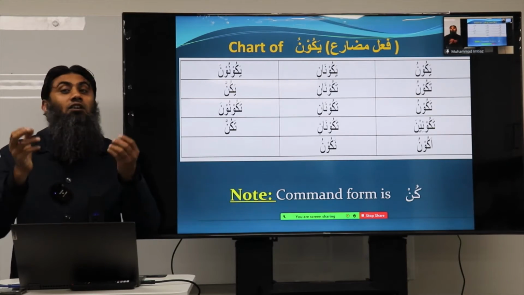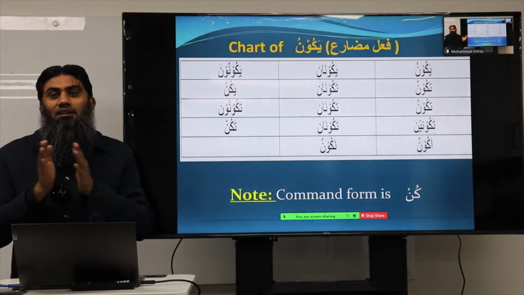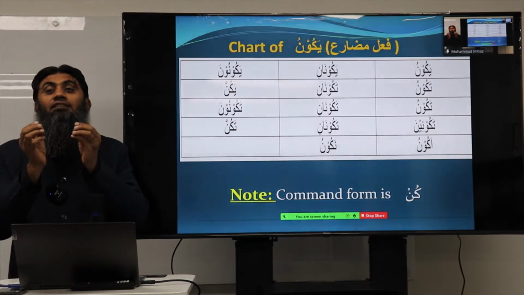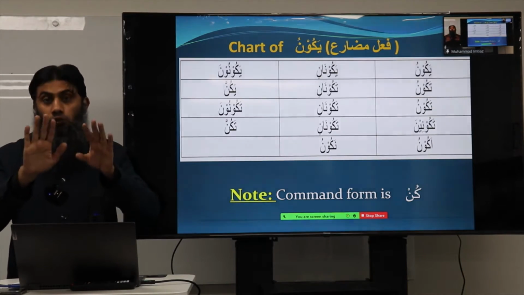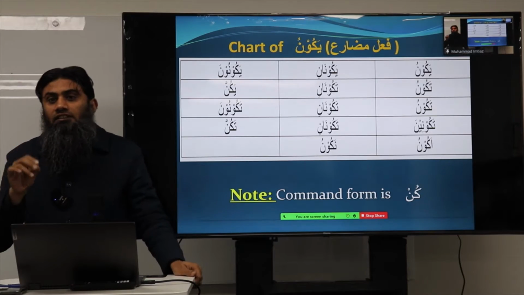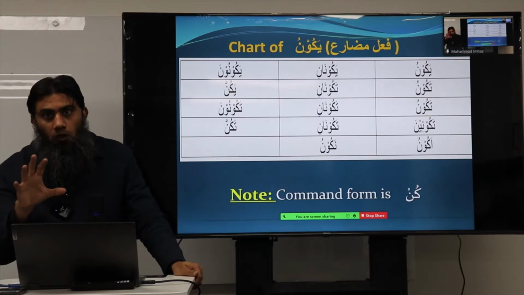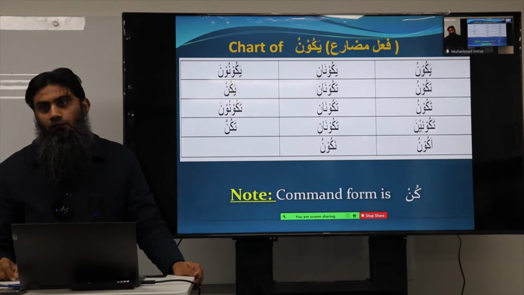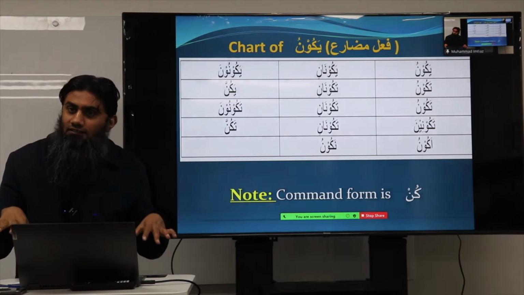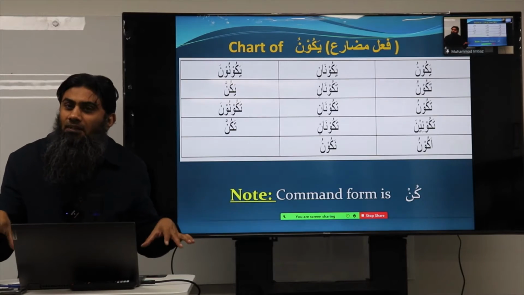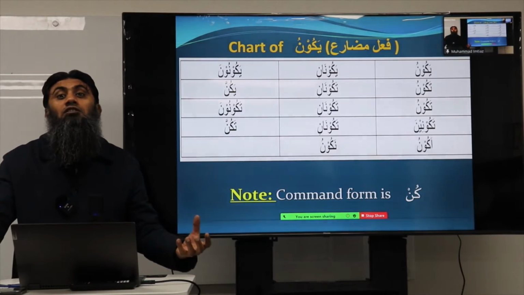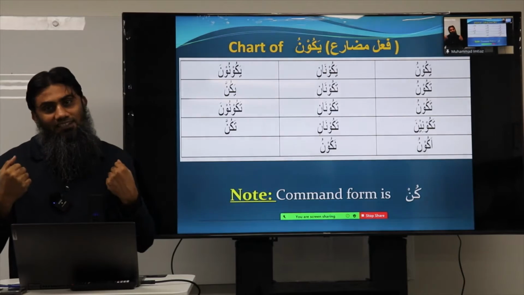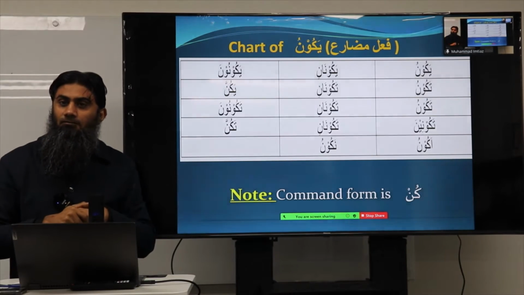And let me give you good news now. Just spend inshallah 10-15 minutes to memorize these two kana charts. Kana and its different forms appear in the Quran thousands of times. Which means that these two charts, spending 10, 15 minutes, are going to give you thousands of words of vocabulary, inshallah, biznillahi ta'ala. Okay?